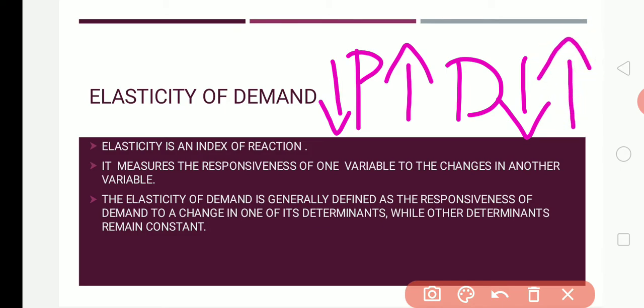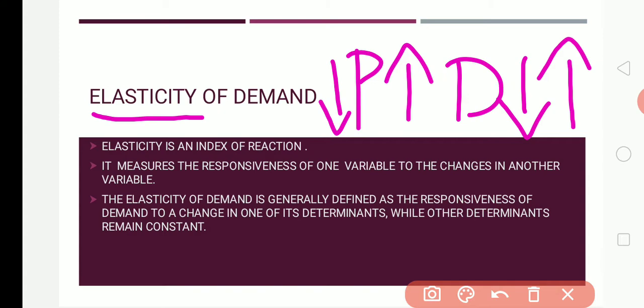That measure, that response, we don't know. So in order to understand how much demand decreases if price increases, or how much people are going to demand in the market if the price decreases, today we are studying a topic called elasticity.